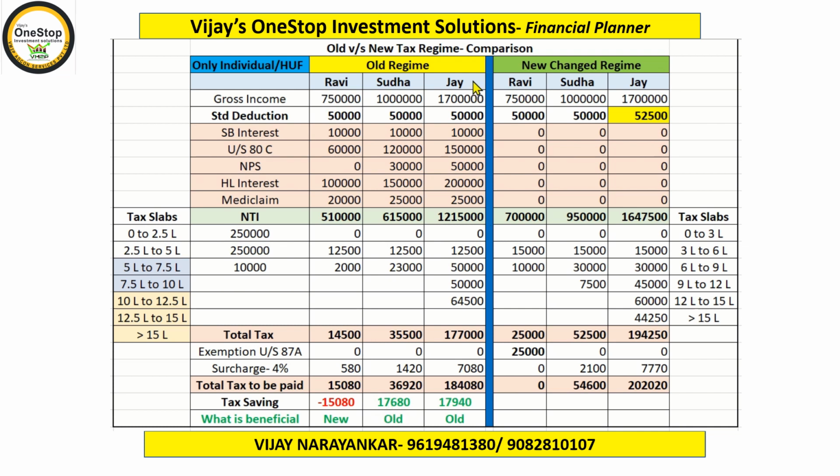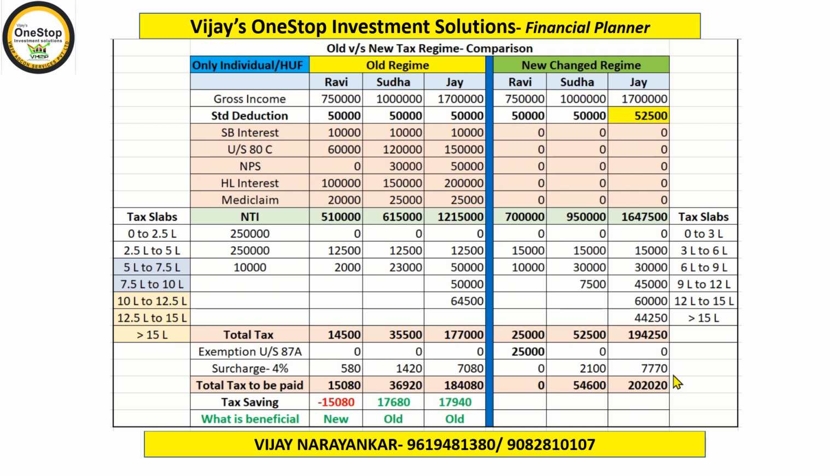In case of Jay, even though this incremental benefit is given, as per the old method he is paying a tax of 1,84,080, and as per the new method, he is supposed to pay a tax of 2,02,020. So if you take the difference, Jay also has to pay 17,940 rupees more if he chooses the new method.